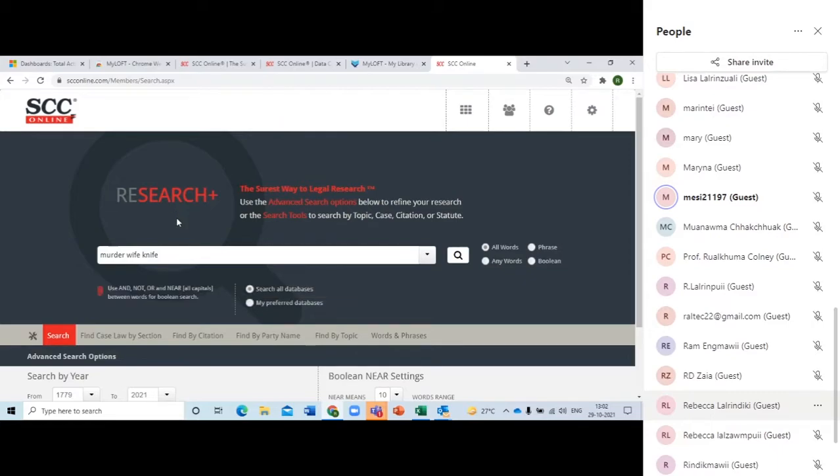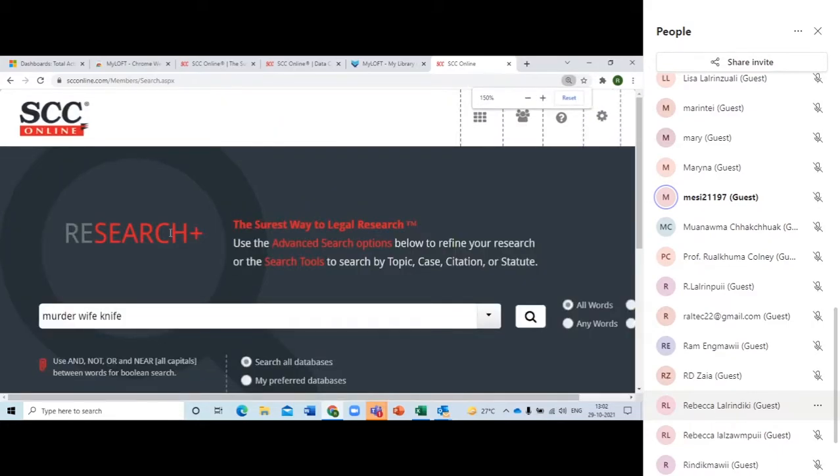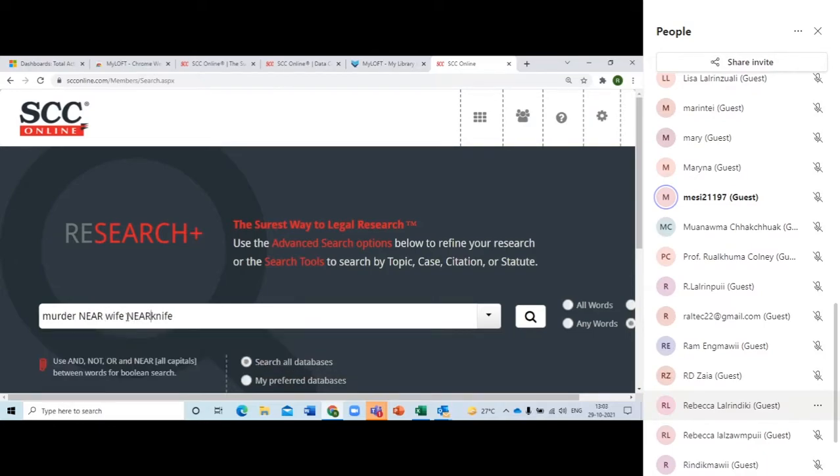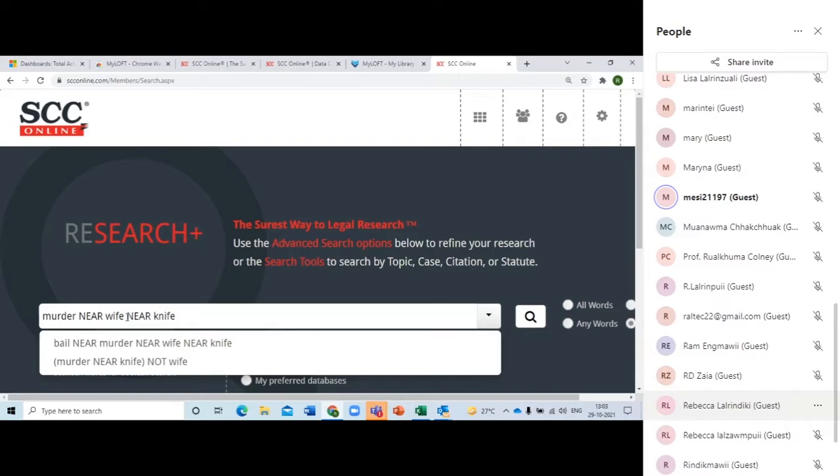But now if I do a start search, it will not make sense because there is a high possibility that murder comes somewhere in the first paragraph, knife will come somewhere else, and wife might be somewhere else. How can I make a connection between these words? For that, I need to make sure that these words are appearing next to each other or near each other. So when I want words to appear near each other, I write the word NEAR in between in capital letters. So write NEAR in between as well, and start search.